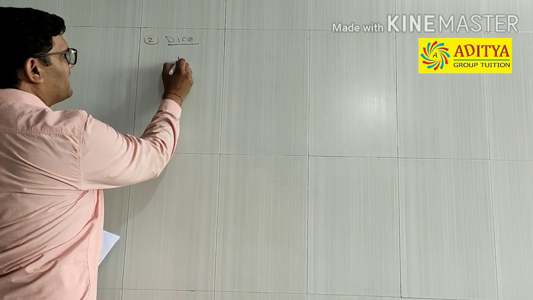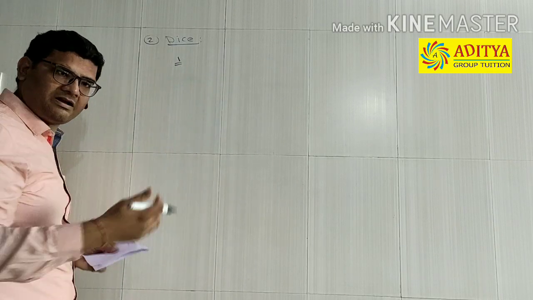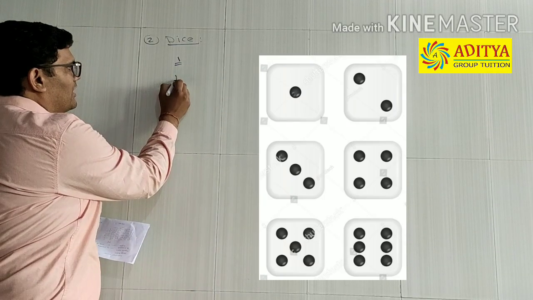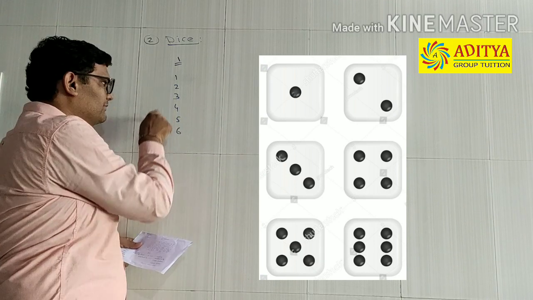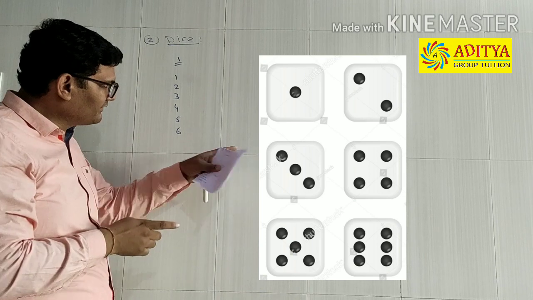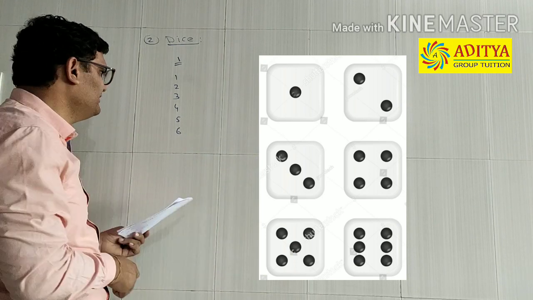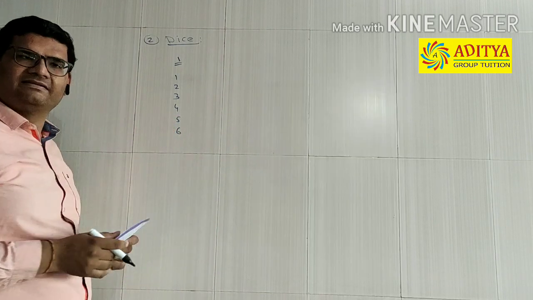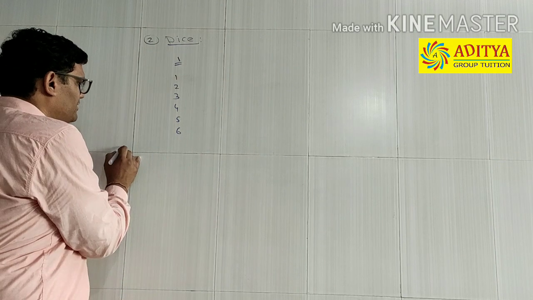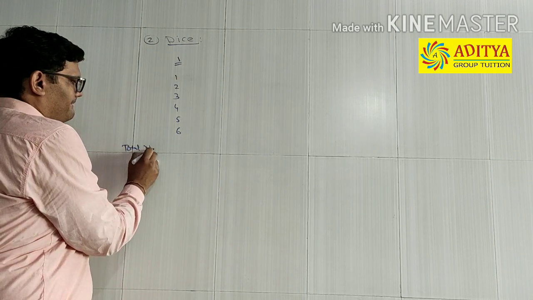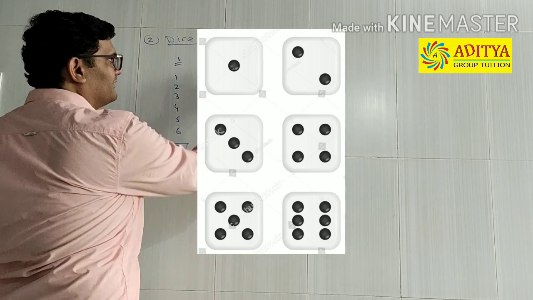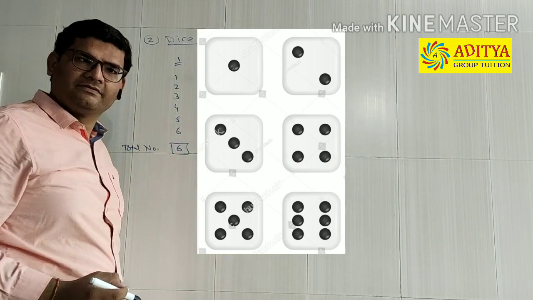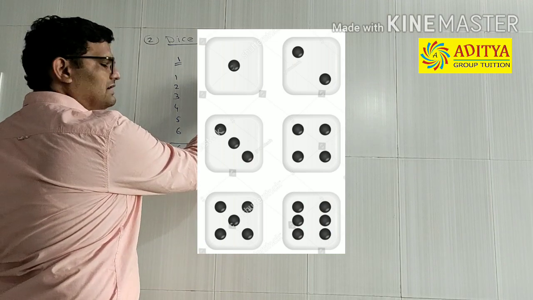See, if one die is tossed, the outcome might be 1, 2, 3, 4, 5, 6. These numbers are actually represented by different dots, as it is seen over here, right? So 1, 2, 3, 4, 5, 6. 6 different outcomes. So the total number of outcomes is 6 for one die. If 2 dice are tossed simultaneously, right? So it can be written like this.